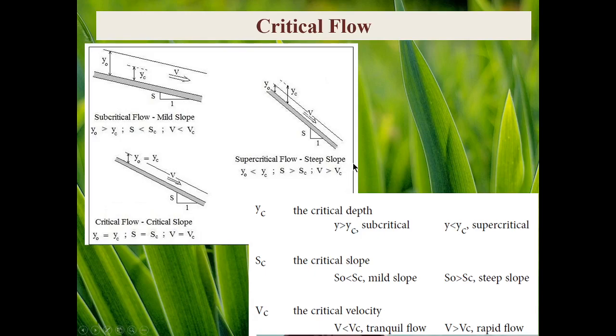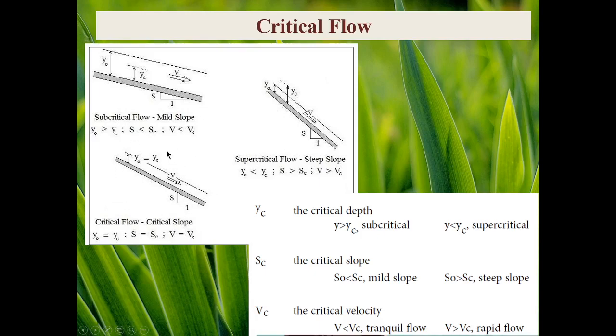And for the case that V is greater than celerity, we have definitely a rapid flow condition, which is also called supercritical flow. Sometimes you can hear tranquil flow, rapid flow. These are general terms, but in engineering, we say supercritical for rapid flow and subcritical for tranquil flow.